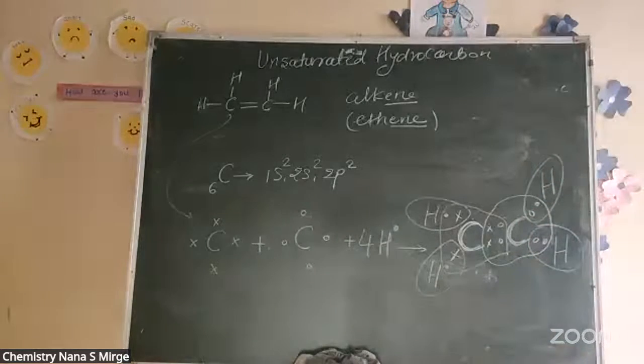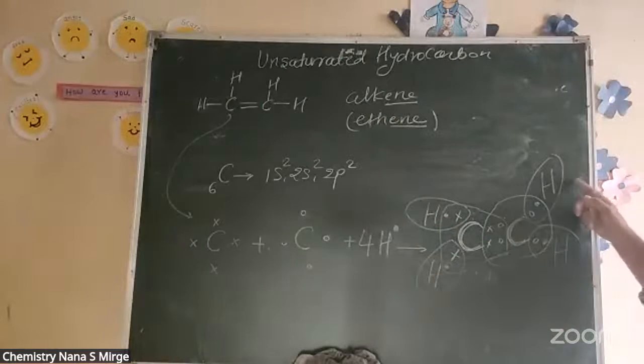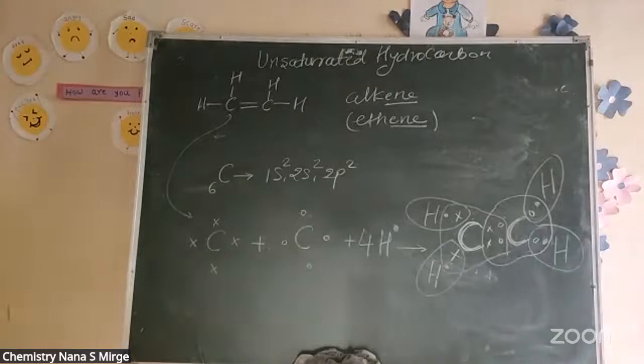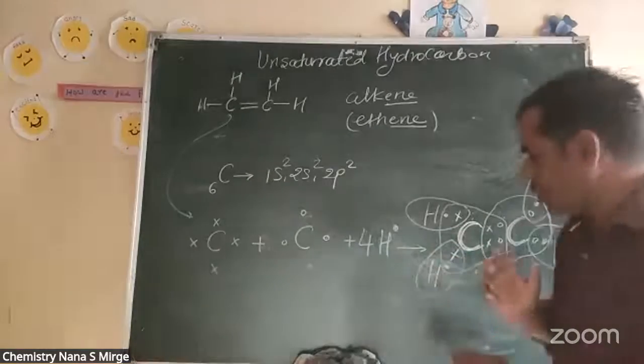One carbon is connected to 2 hydrogens, and this carbon is connected to 2 hydrogens. Now look at how the bonding takes place.